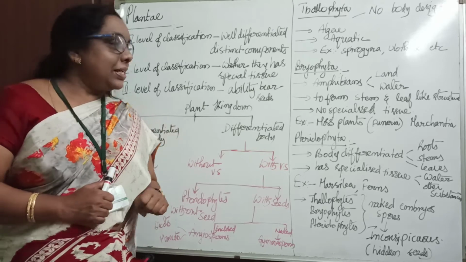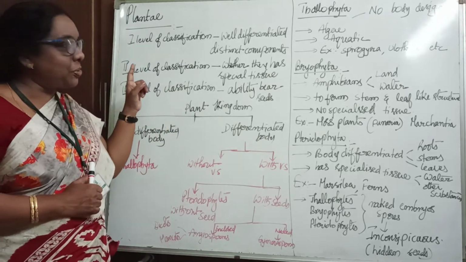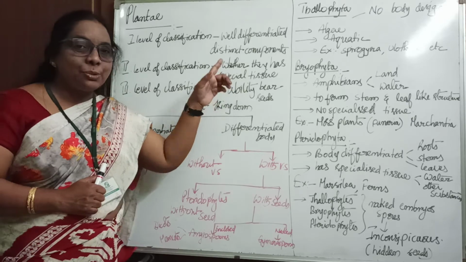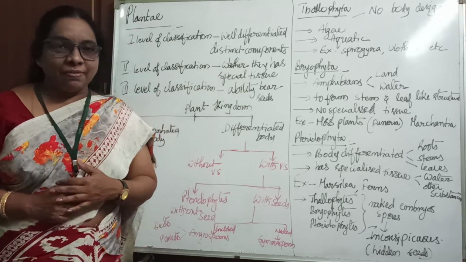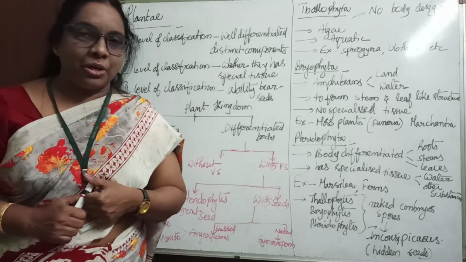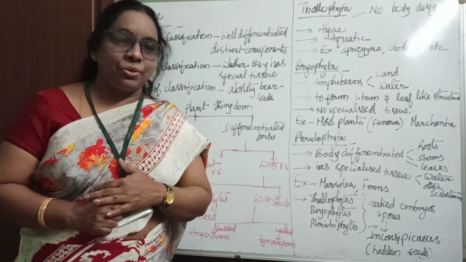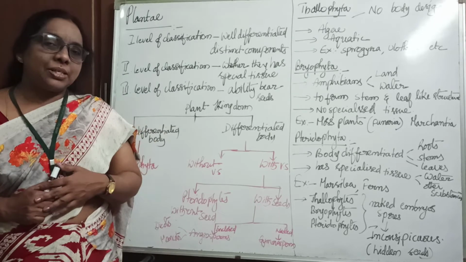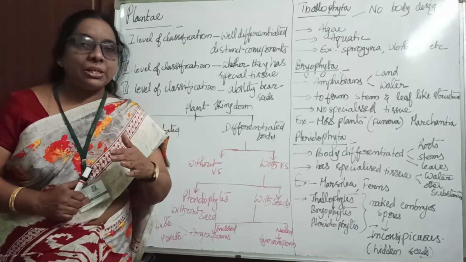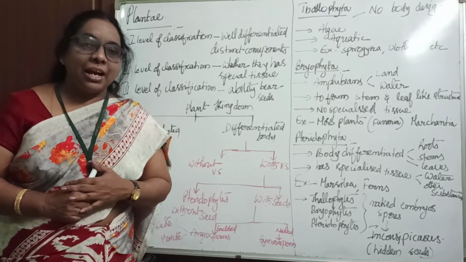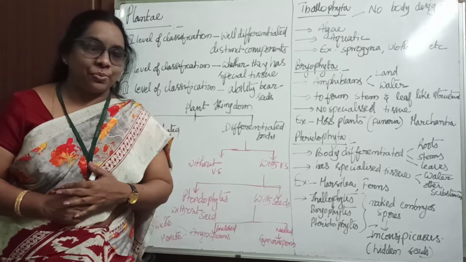In the second level of classification, they observed whether the plant has a specialized tissue or not. The first was well differentiated body components, and the second is whether they have specialized tissue. What is the specialized tissue? It is vascular tissue.